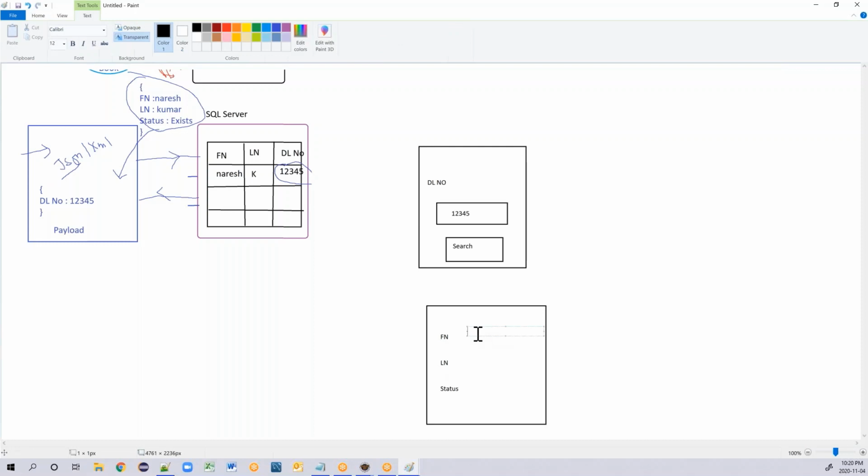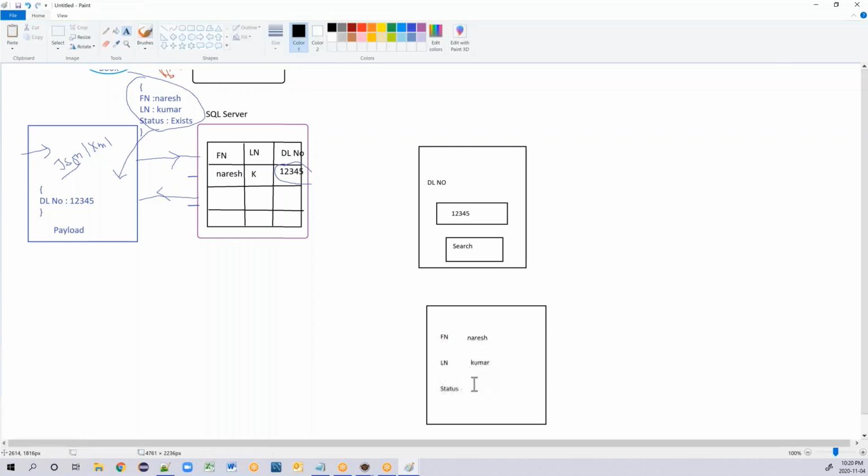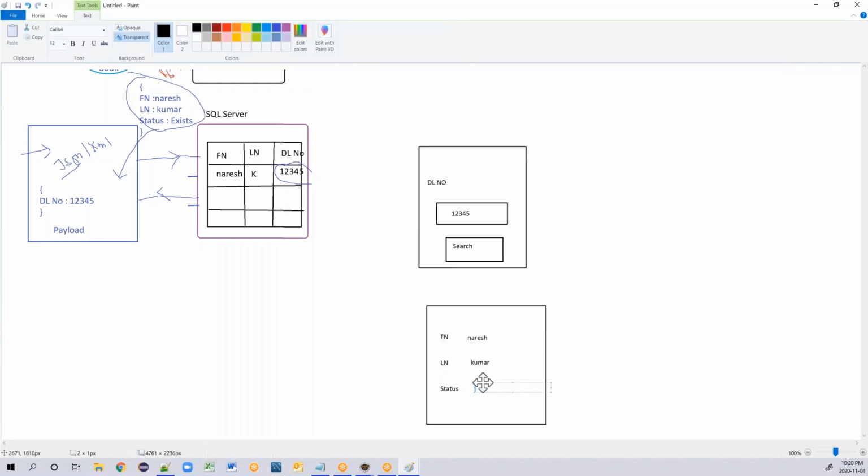That first name is displayed here. That same last name is displayed here. And the same status is also displayed here.